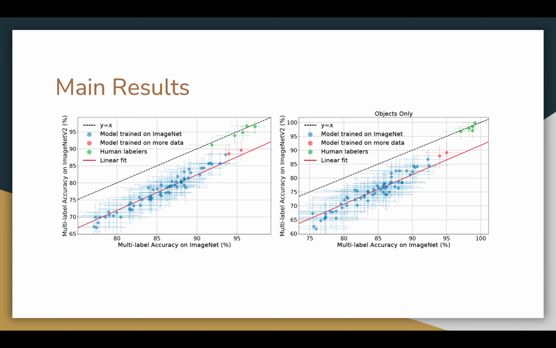However, when the McNemar paired test is performed, it shows a p-value of 0.037. It shows the confidence interval of human labelers and the confidence interval of trained networks do not overlap for ImageNet version 2, and the McNemar test giving a p-value of 2 times 10 to the power of negative 4 also shows the hypothesis that human and machine share the same robustness to distribution shift is clearly rejected.